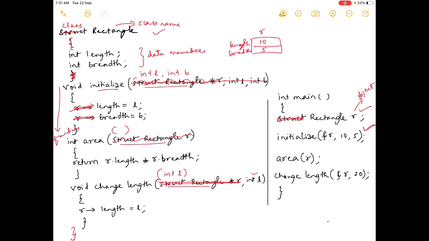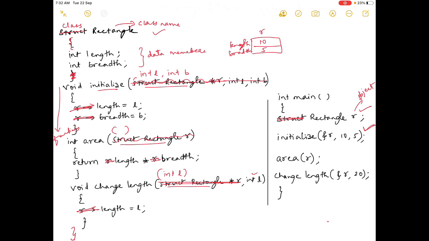Similarly in area, r dot is not required. Simply mentioning length and breadth, it knows that it is under the class rectangle, so it will take length and breadth. Next, similarly, r arrow is not required in change length. So this is the modification which has to be done in the functions.